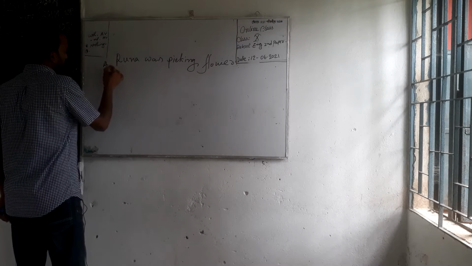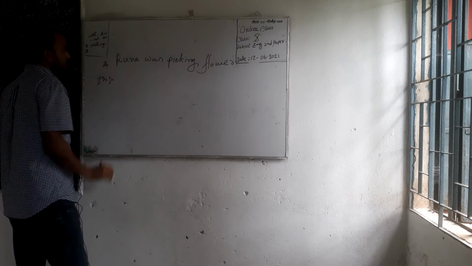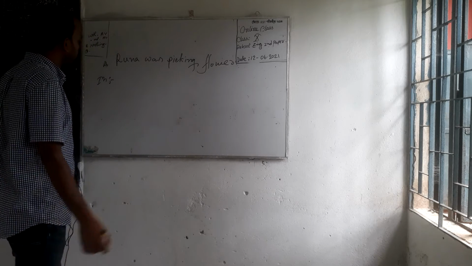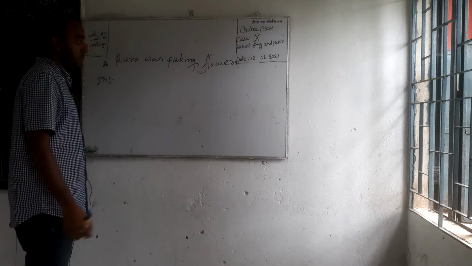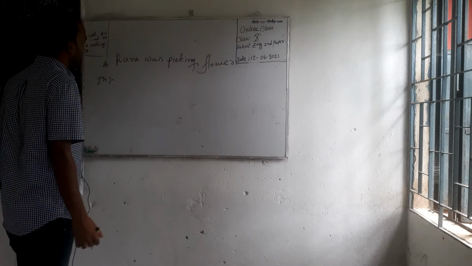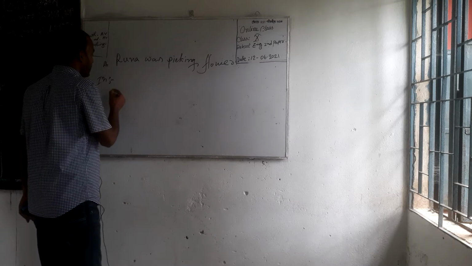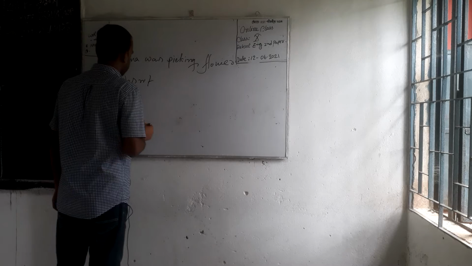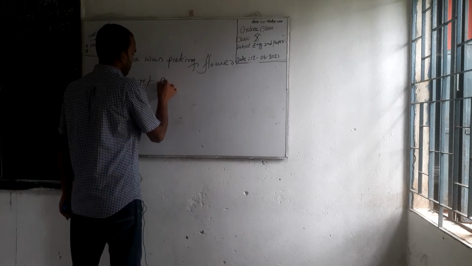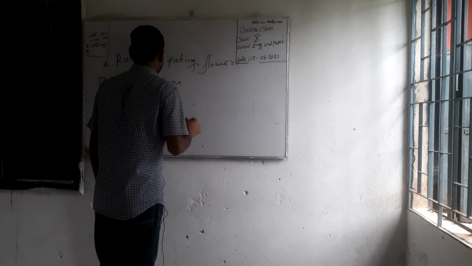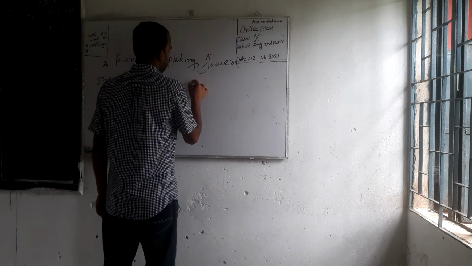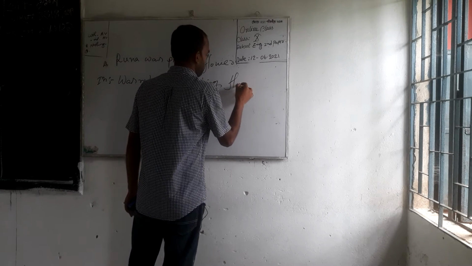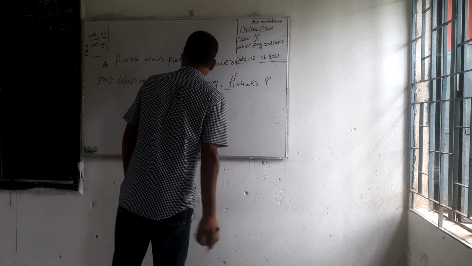So we can write, this is also affirmative sentence, so if we want to make it interrogative, we have to write not with auxiliary verb, so we can write was not, that means wasn't Runa picking flower? Then note of interrogation.